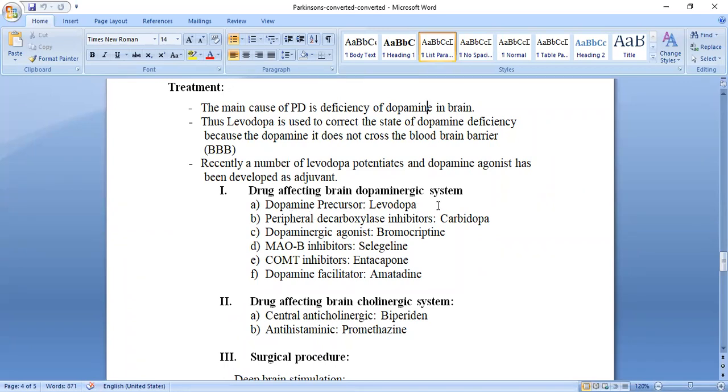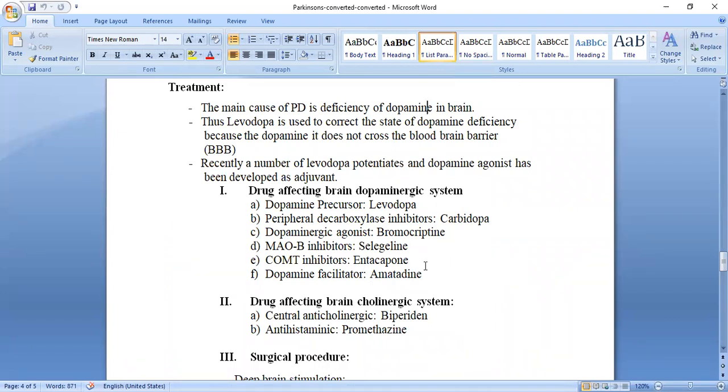Dopamine precursor, that is levodopa, we explained. Peripheral decarboxylase inhibitors, that is carbidopa. We have to give levodopa along with carbidopa so that we can avoid decarboxylation of levodopa. Others are also there: MAO inhibitors, COMT inhibitors, dopamine facilitators.